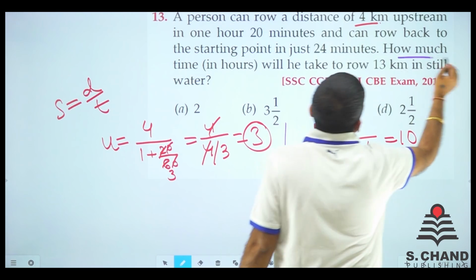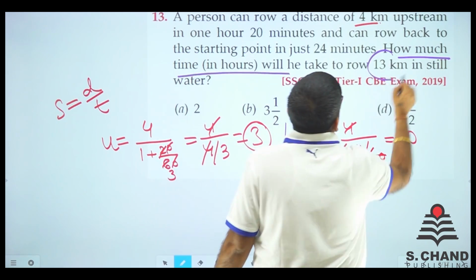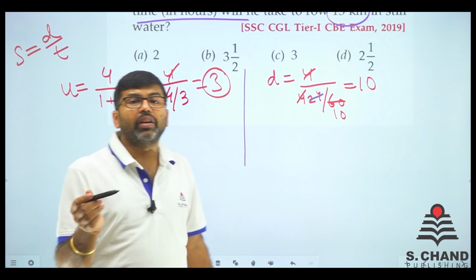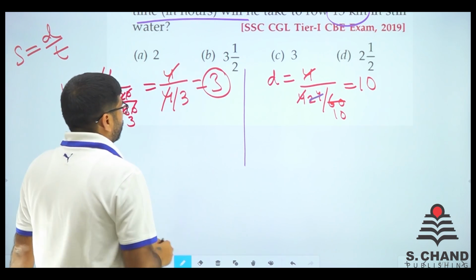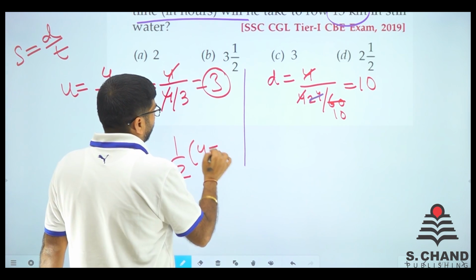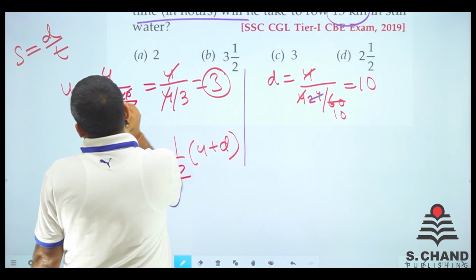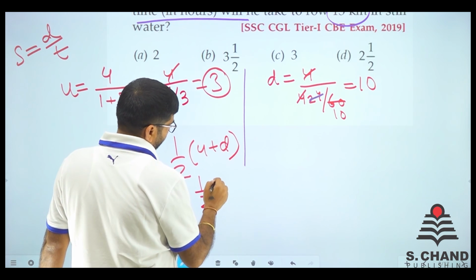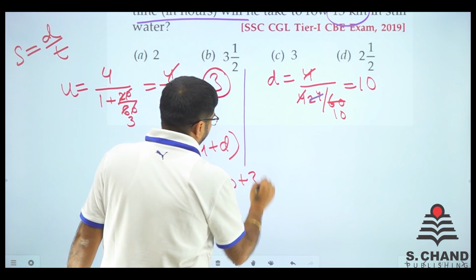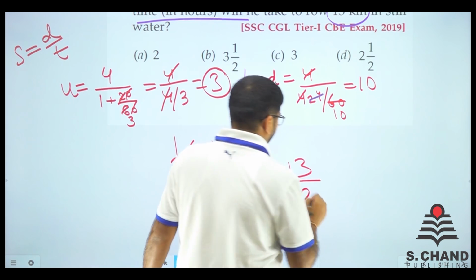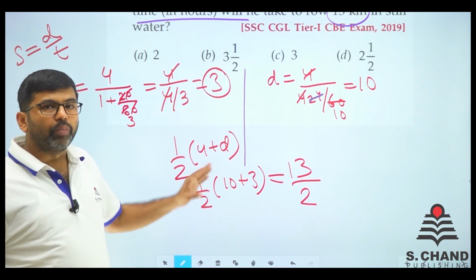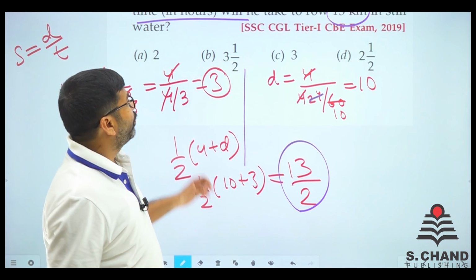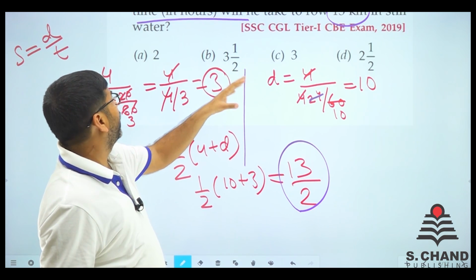Now you need to find out how much time it will take to row 13 kilometers in still water, right? First we find out the speed of the boat in still water. So that will be half of u plus d. So u is 3 and d is 10. So we got half of 10 plus 3. That will be 13 by 2. That is the speed of the boat in still water. Now we just need to find out the time.